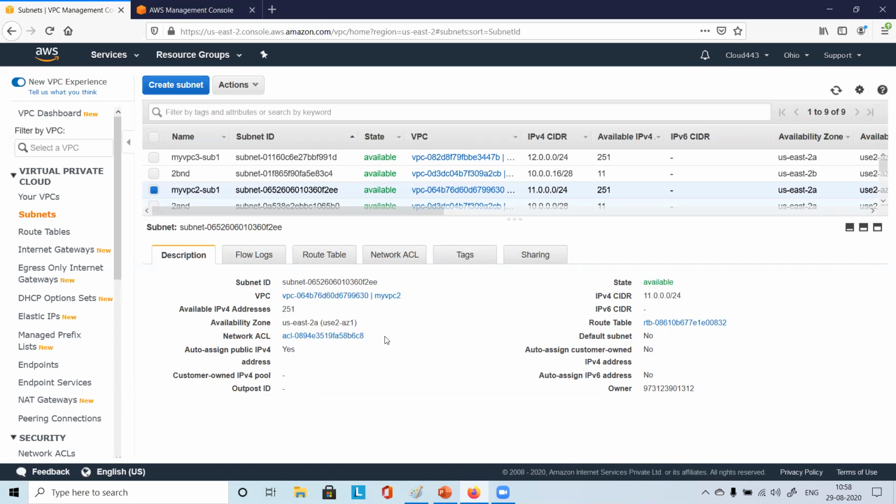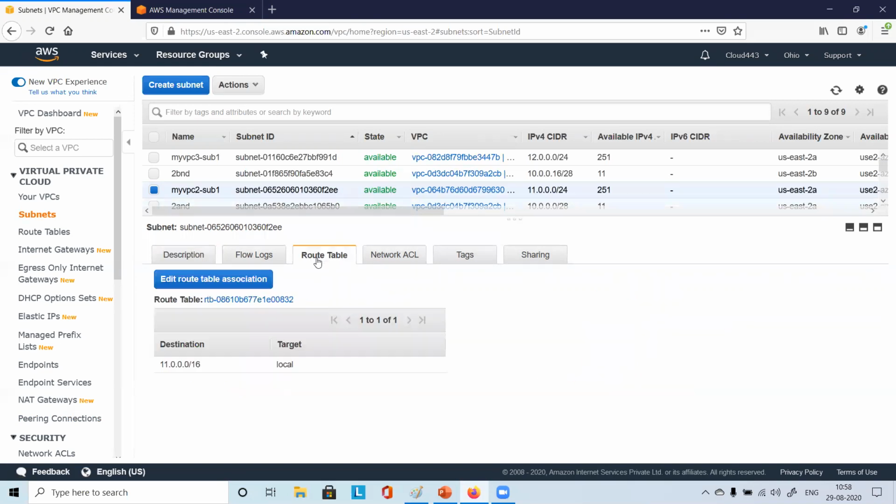Select the subnet. Click on route table. What is there? 11.0.0.0/16, right? Correct?